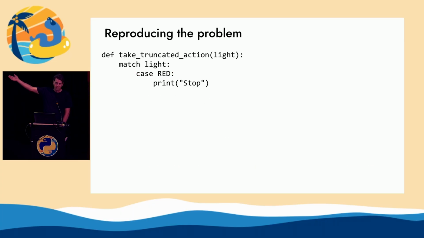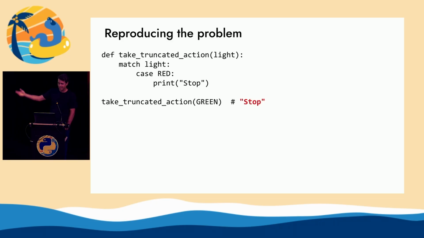And I'm going to say, hey, what about this? That's where it says the problem is with red. Can I run this code? And unfortunately, this actually does work. It runs, and it prints stop. So you give it green as a constant, and it will match that, and it will say stop, which makes no sense why that would happen.